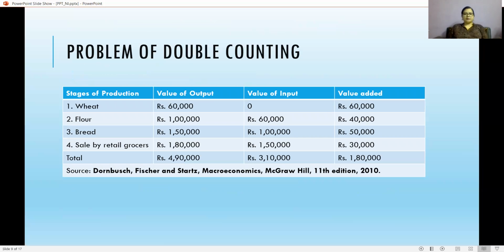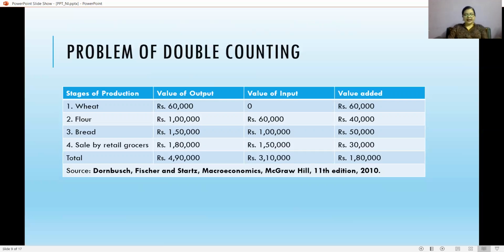Now I will discuss the problem of double counting in details. For that I am using this example. Suppose farmers produce ₹60,000 worth of wheat. The farms then sell the wheat to the flour mills. The flour mills produce flour, which they sell to bakeries for rupees 1 lakh. The bakeries produce bread, which they sell for rupees 1,50,000 to retailers. The grocery sells the bread to consumers for rupees 1,80,000.